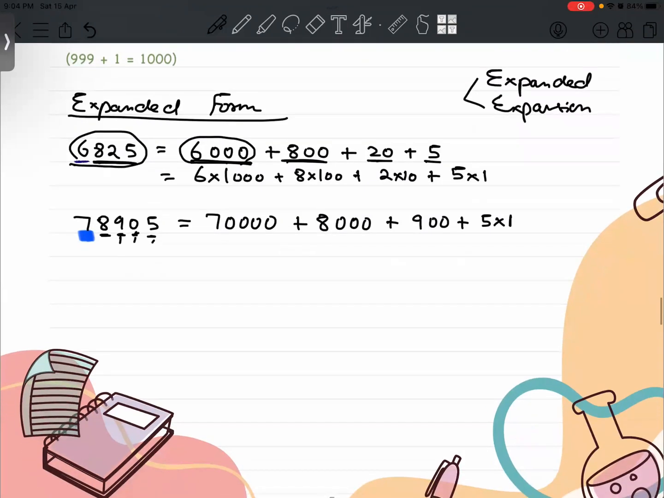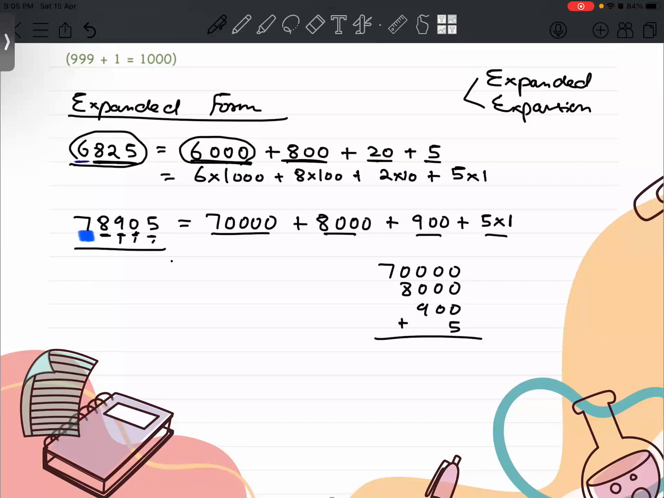Now, if you need to verify that the expansion is correct or not, we can simply add all these numbers, and if the resulting value is similar to the original number, then your expanded form is correct. Now let's see if our work is correct. Add this and see if the number is similar to this or not.